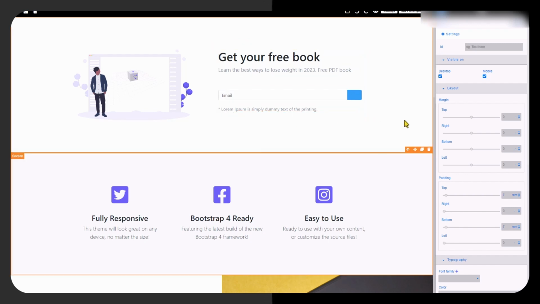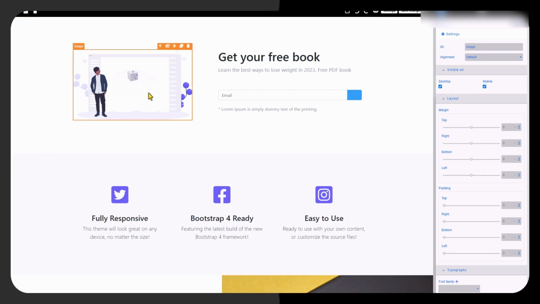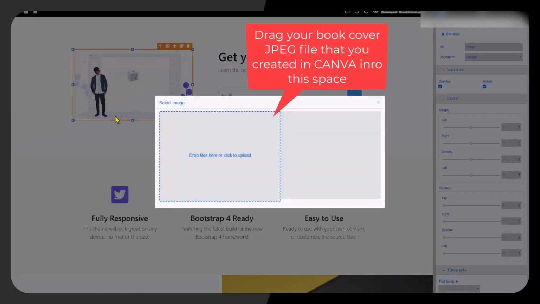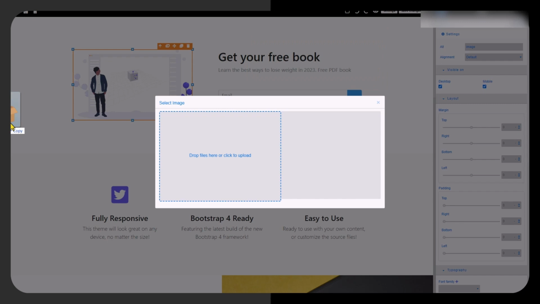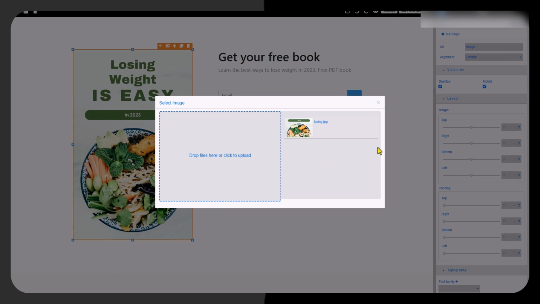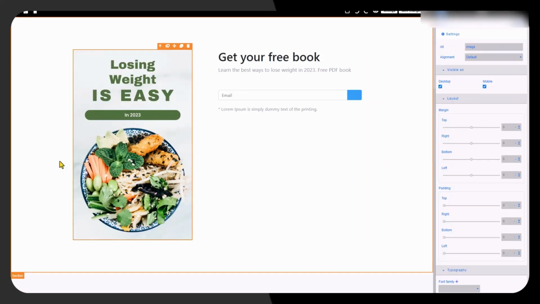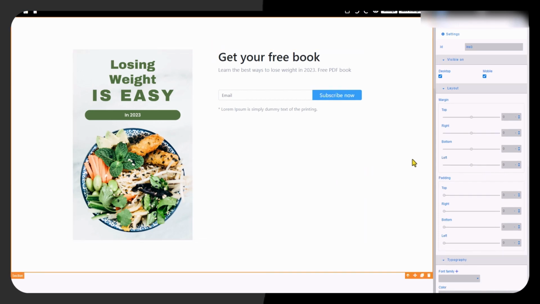Now what we need to do is we now need to load the details of the book into the page. So what we do is we double click on here on that picture, and then we go and get our losing weight book and drag it into there to upload it, and there we go, it's uploaded it and we have the book on our page. So this is looking pretty good. When people come to this page and see the book, then they're not going to be subscribing, they're going to enter their email here and then they're going to want to download the book.